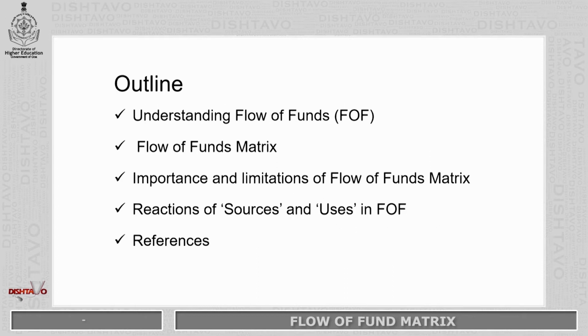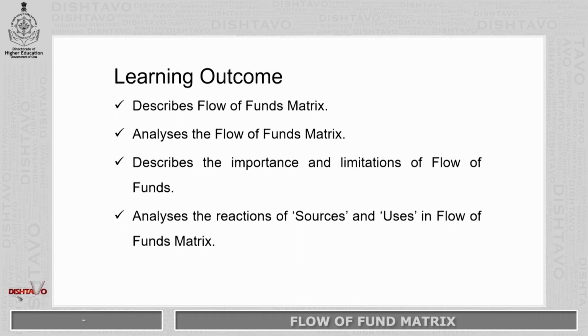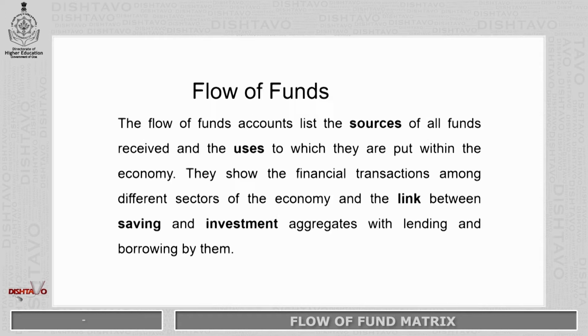Outline of this discussion: understanding flow of funds, then understanding the flow of funds matrix, the importance and the limitations of the flow of funds matrix, and the relations of the sources and uses of flow of funds. Learning outcomes: what will you be able to learn from this discussion? It describes the flow of funds matrix. It analyzes the flow of funds matrix. It describes the importance and the limitations of the flow of funds matrix. It analyzes the relations of the sources and uses of the flow of funds matrix.